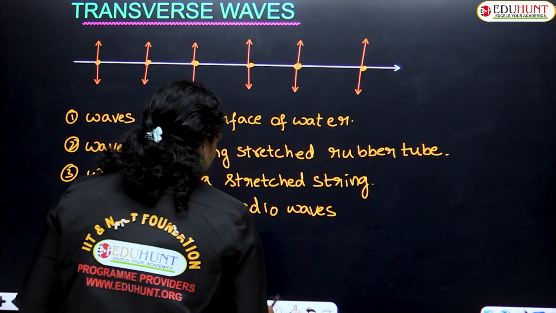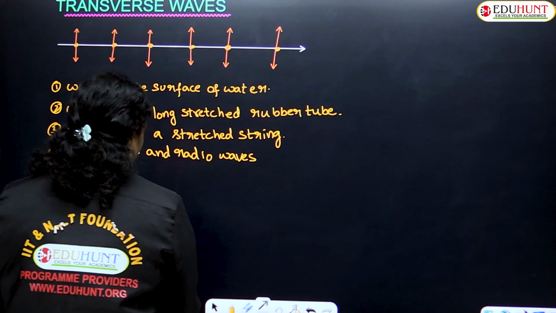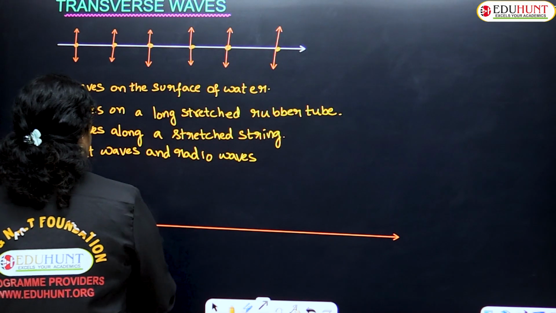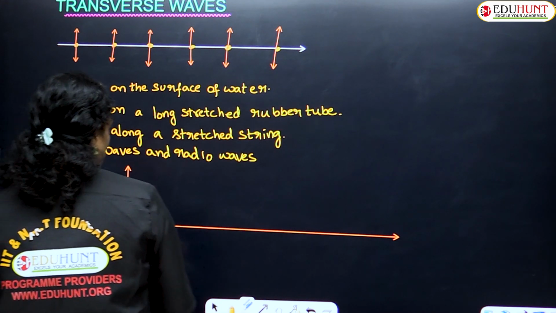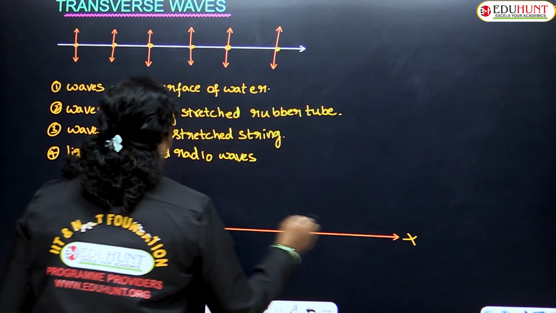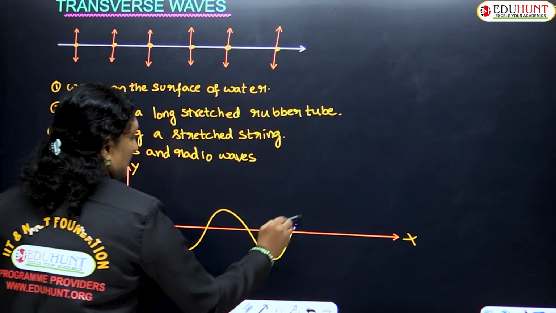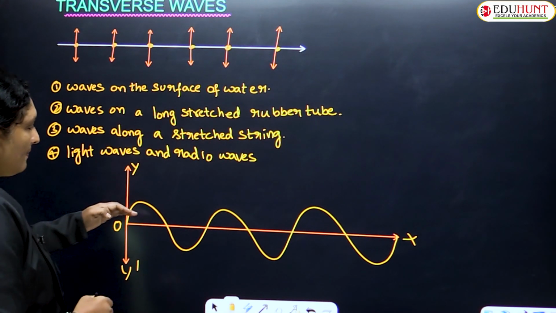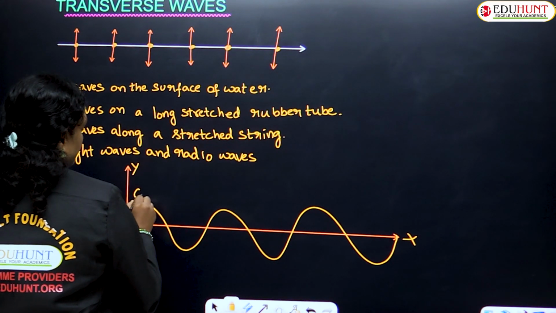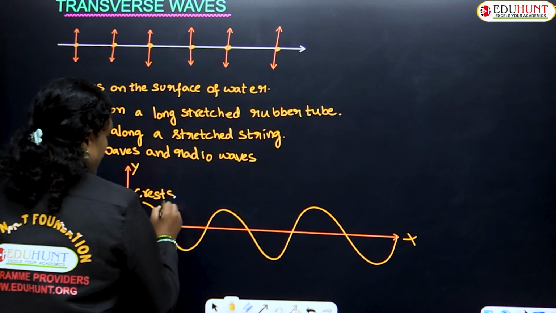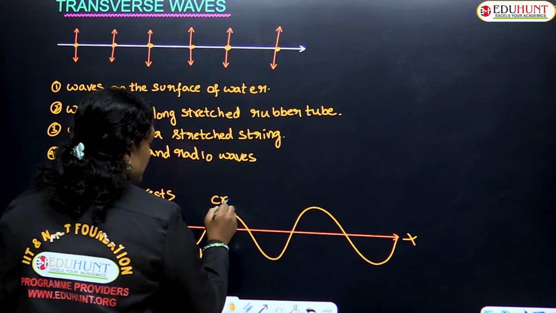So if you would like to have a graphical representation of the wave, this is the wave propagation if you consider. Let this be the x-axis and this be some y-axis. Let me represent the same: this OX, OY and OY dash. So the wave must be traveling something like this. Here all the particles above the medium are called your crests. These are called crests, and the below ones are called troughs. Crests and troughs.